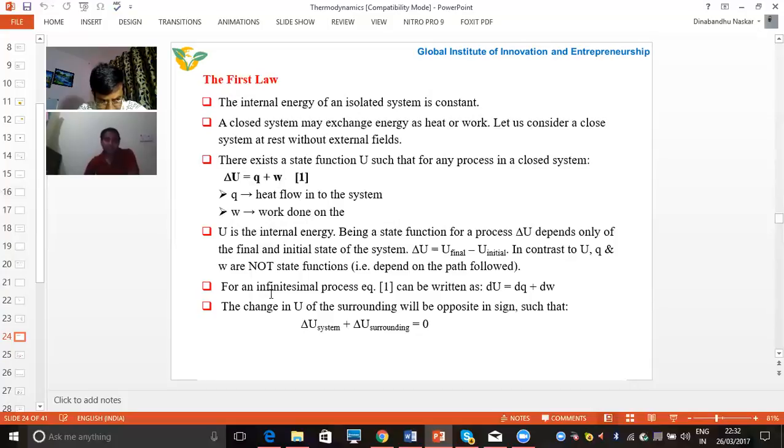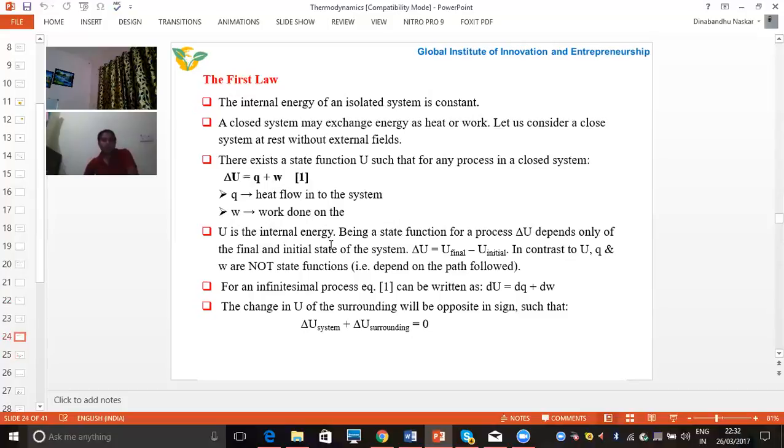And for an infinitesimal process, the same equation can be written as dU is equal to dQ plus dW. And when we are dealing with the system and surroundings, the change in internal energy for the system plus the change in internal energy in the surroundings is equal to 0. That means for any system and surroundings, if we add the change in internal energy, it will become 0.